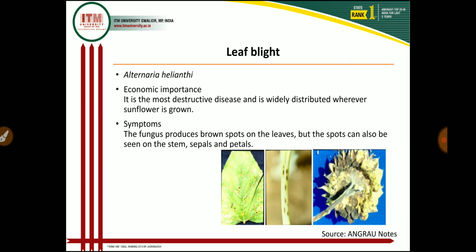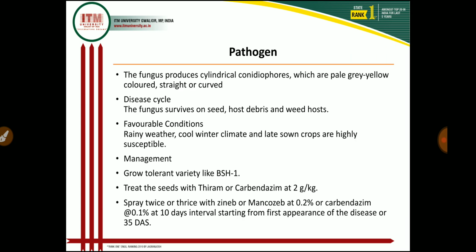If a head or flowering part of the sunflower crop is infected, then only a few grains are formed on the infected head, and yield reduces by up to 30%. So these are very important diseases in the sunflower crop.